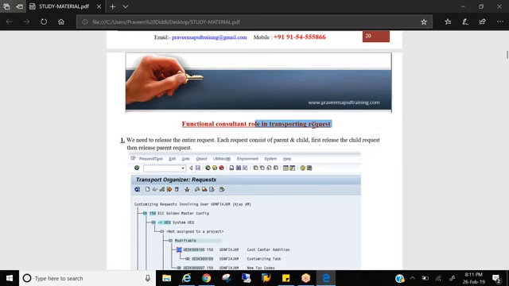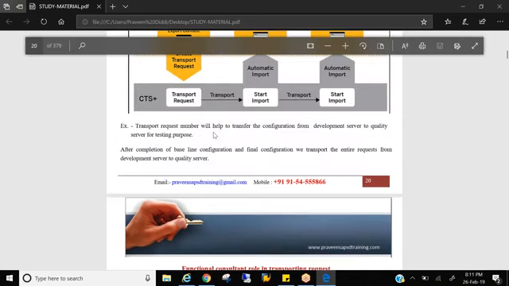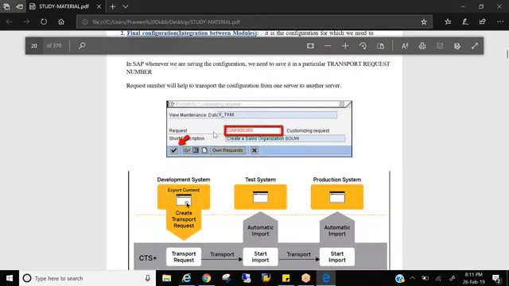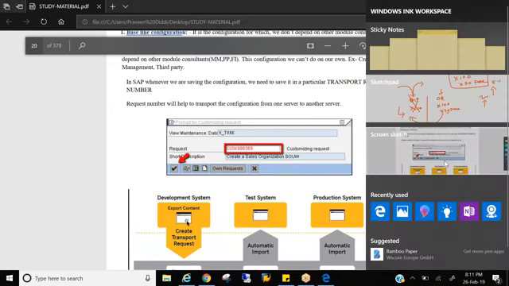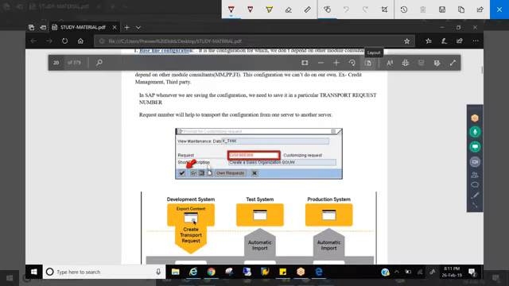Whenever you are doing some configuration and you click on save, the system will prompt a dialog box like this, prompting for a customizing request. Here you give a meaningful description. Let's say you are creating a sales organization. Give a description. And this is the TR number, transport request number.